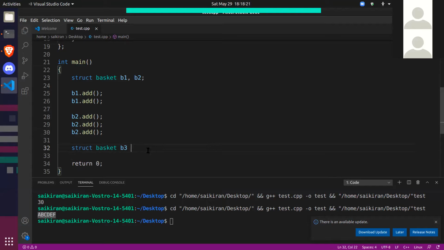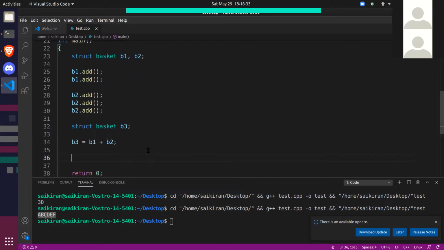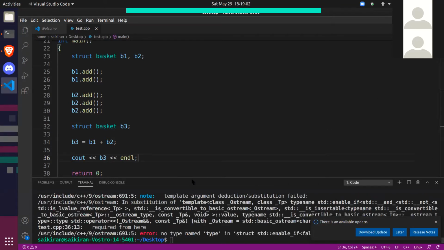So I want to write that statement like this: B3 is equal to B1 plus B2. I want to write like this. But do you think that this will work? And then I want to print B3. There are a lot of problems here. Okay, let's try to execute this. Let's see what happens. Yeah, we get a big error.